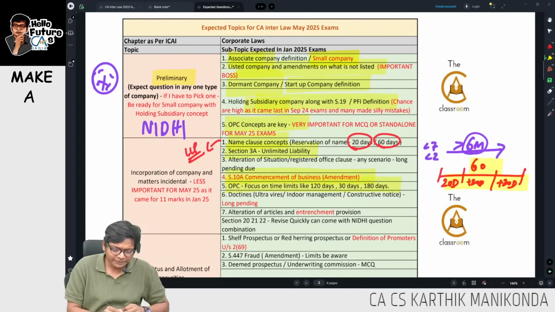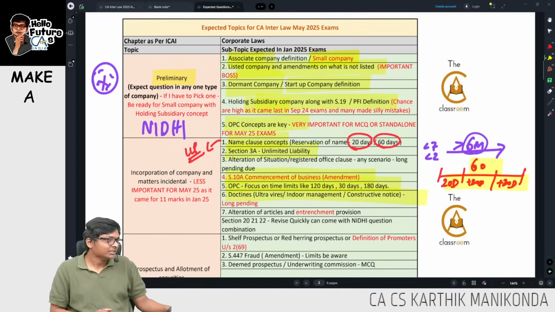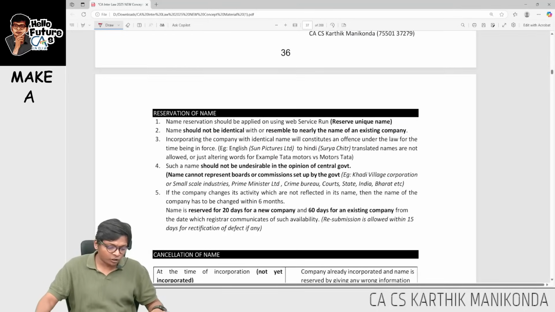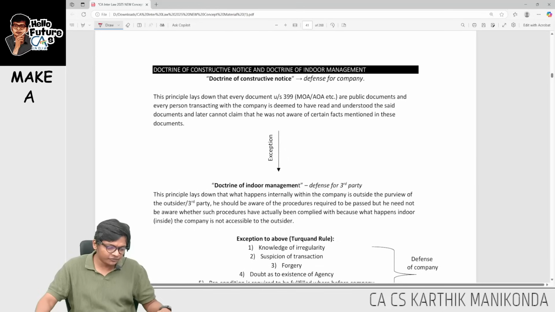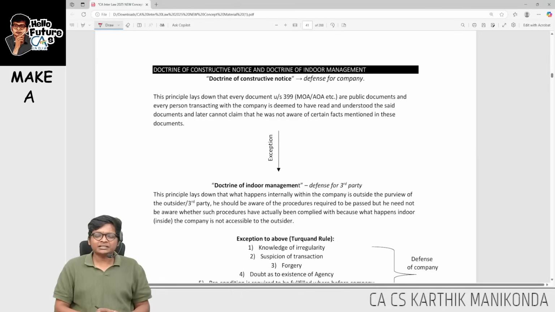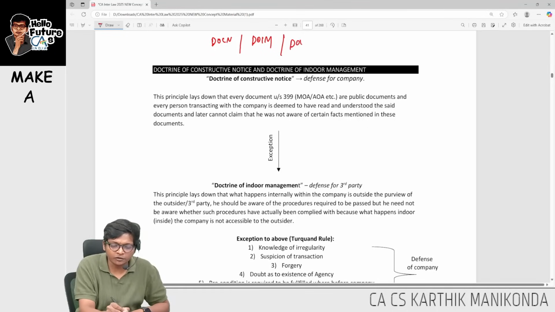Next, let me go for doctrines, different kinds of doctrines. We have 3 different types of doctrines. Let me take all the doctrines in our material itself. What are the 3 doctrines we have? We have doctrine of constructive notice, we have doctrine of indoor management, and we have doctrine of ultra vires. Ultra vires is there, guys.